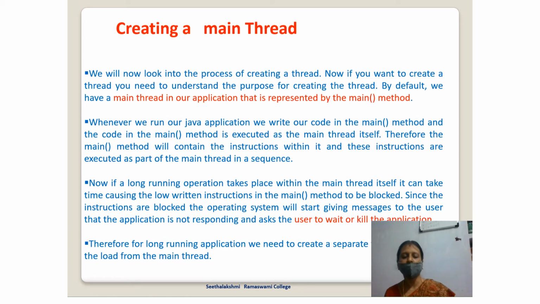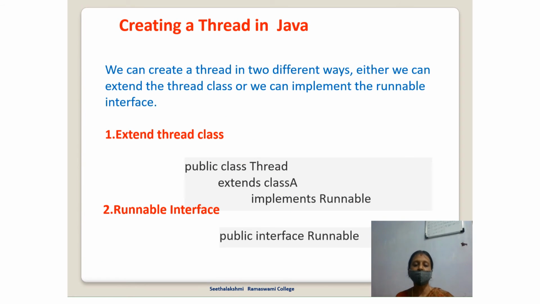Now, if a long-running operation takes place within the main thread itself, it can take a long time, causing the later instructions in the main thread to be blocked. Since the instructions are blocked, the operating system will start giving messages to the user that the application is not responding, and it will ask the user to wait or kill the application. Therefore, for a long-running operation, we need to create a separate entity to reduce the load from the main thread. Creating a thread through coding requires a very clear declaration.